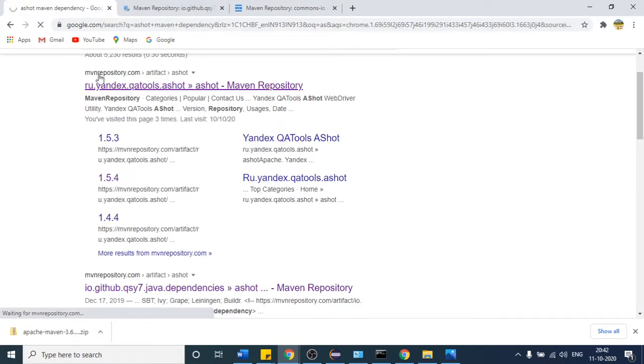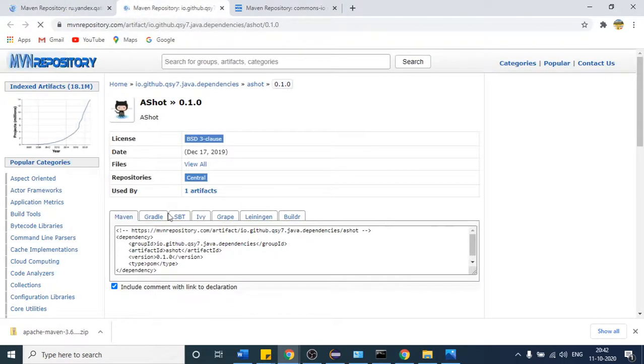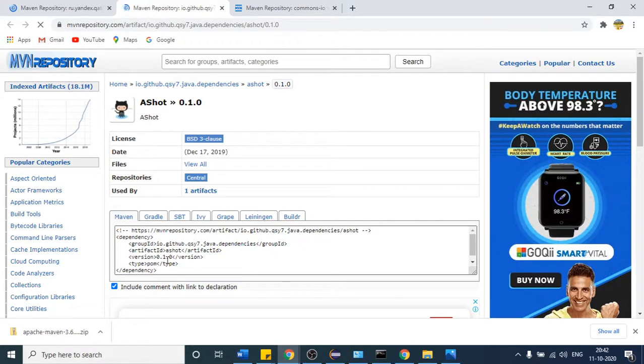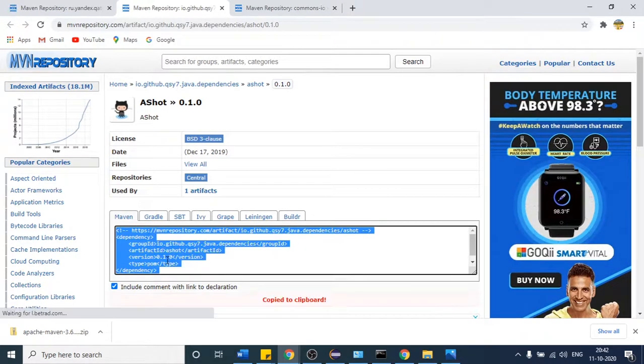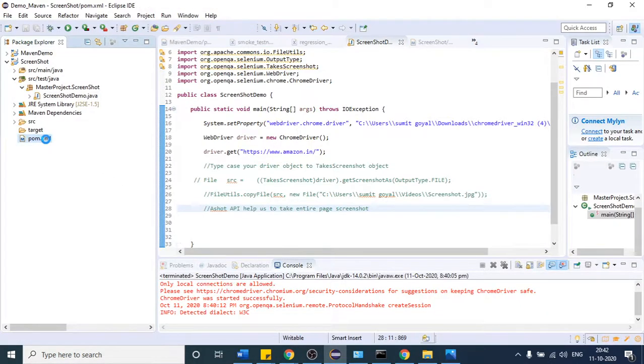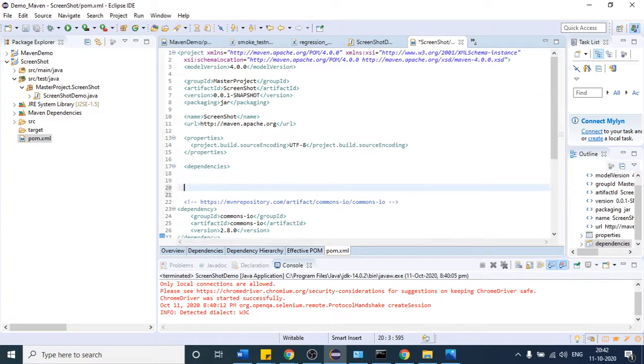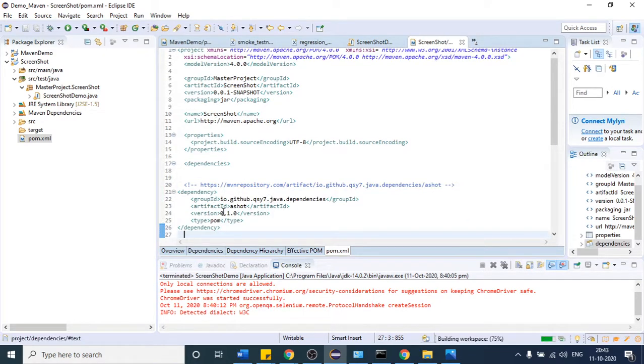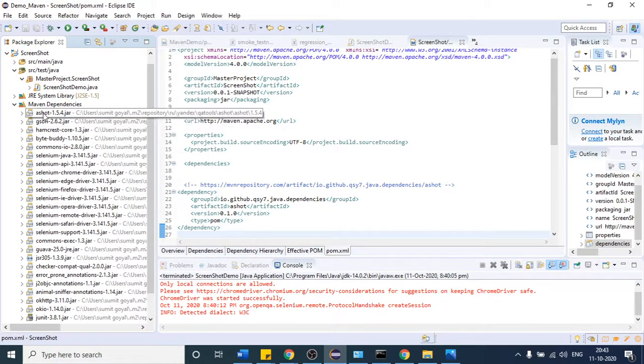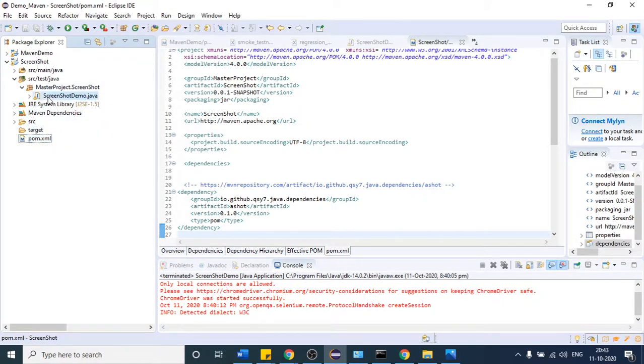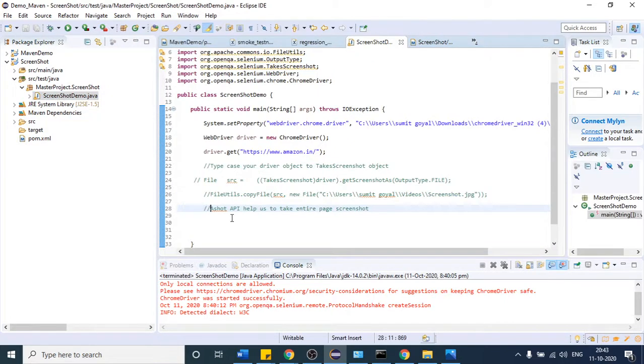Ultimately it is that Maven repository only. Copy this second link and come to the dependencies section, paste it into this line. So again you are going to get some dependencies here. You can see the AShot jar file is present, so now we can work with that AShot API. To do that, let us create an object with the help of the new keyword.